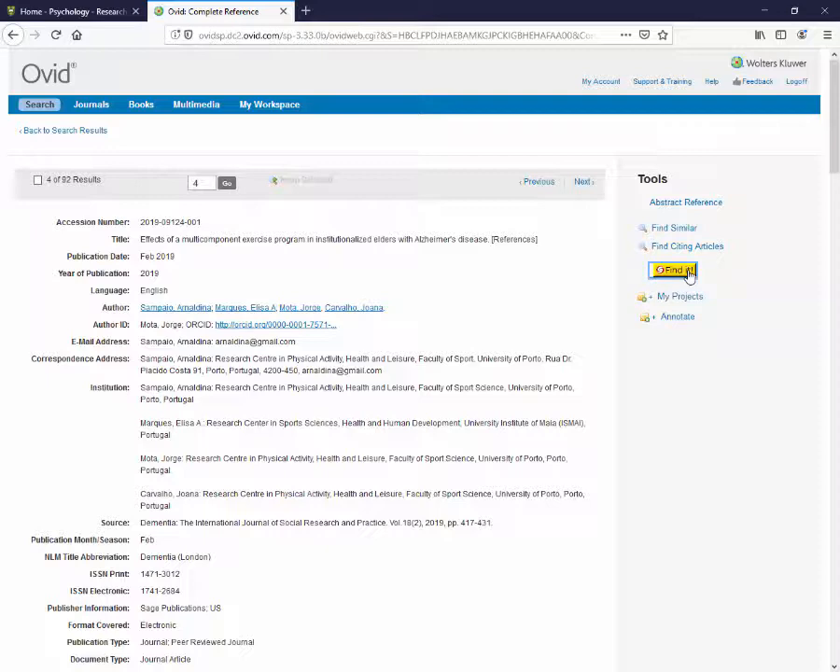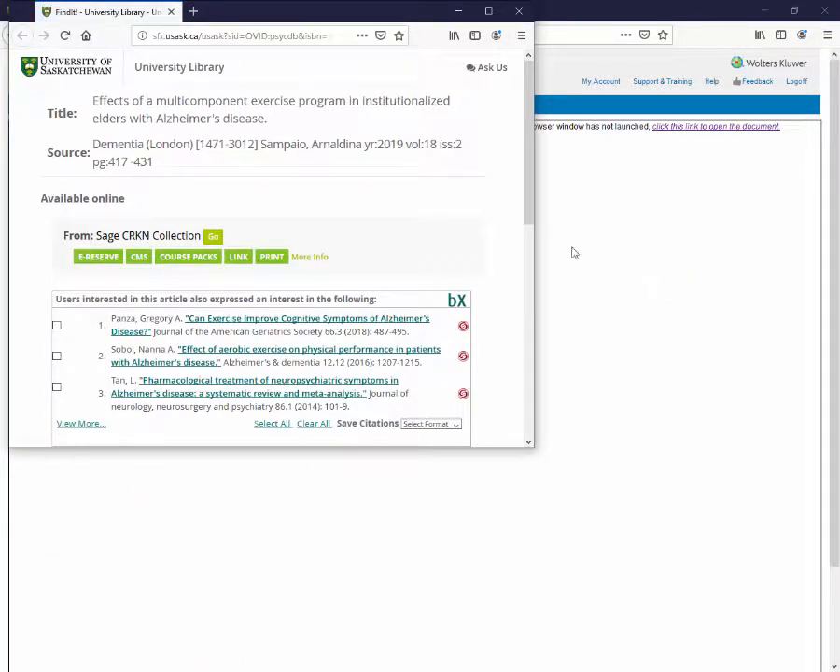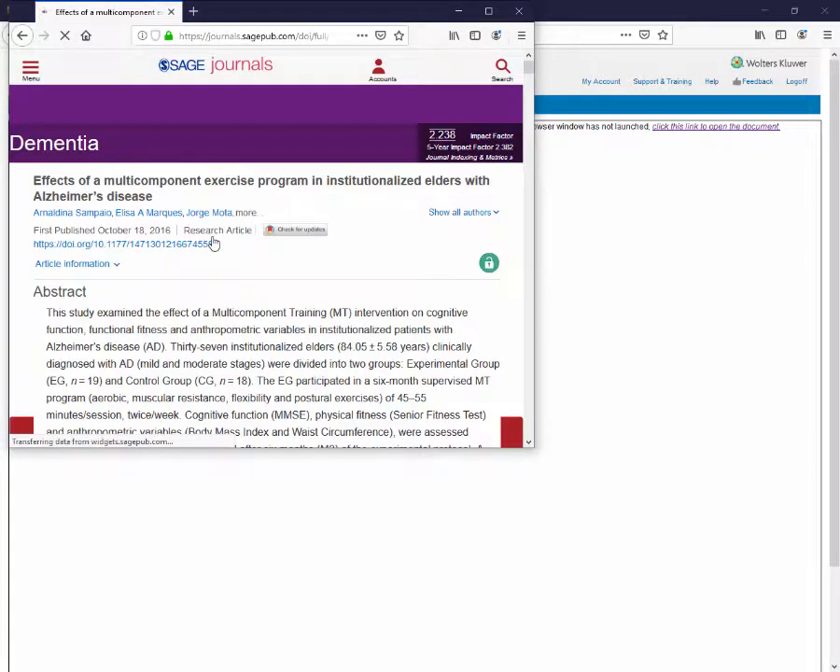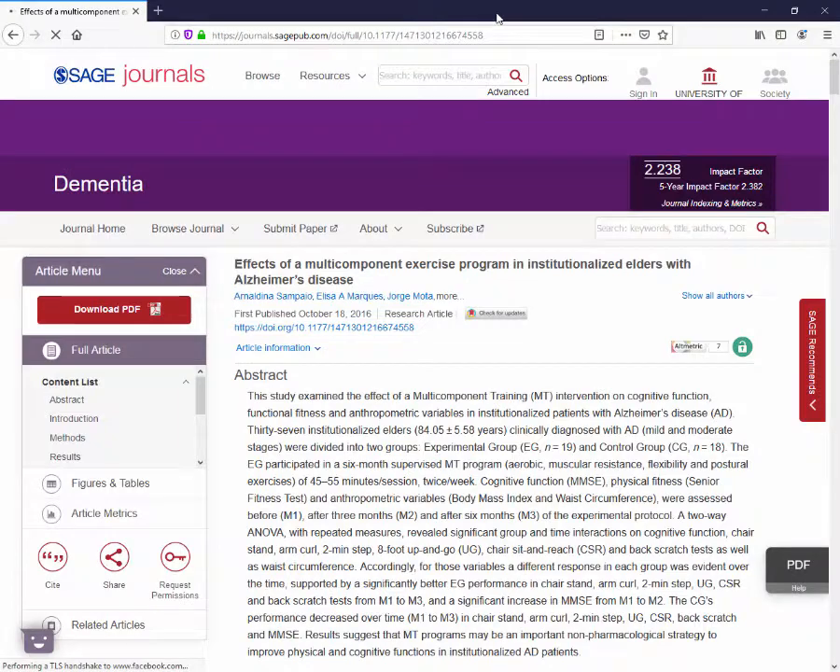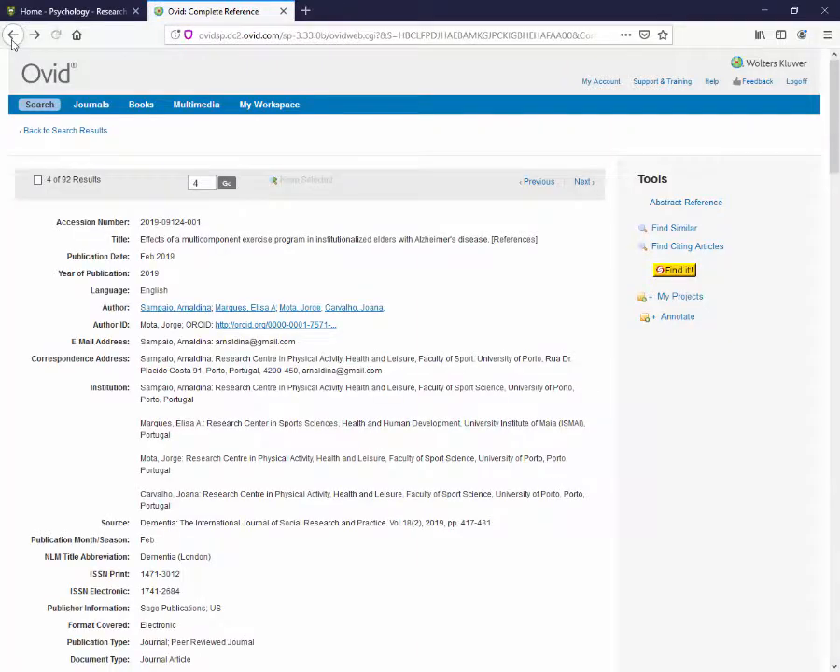To access this article, select the yellow Find It icon. We can see that this article is available online, and we can simply select the green Go icon to connect to the full text. To get back to our PsycInfo results, close this tab and select Search, or use the back arrow to return to our search results.